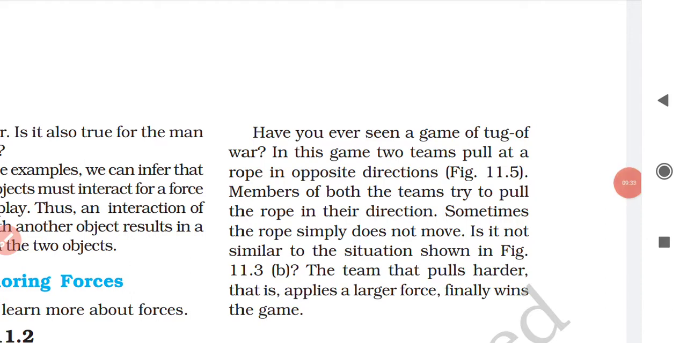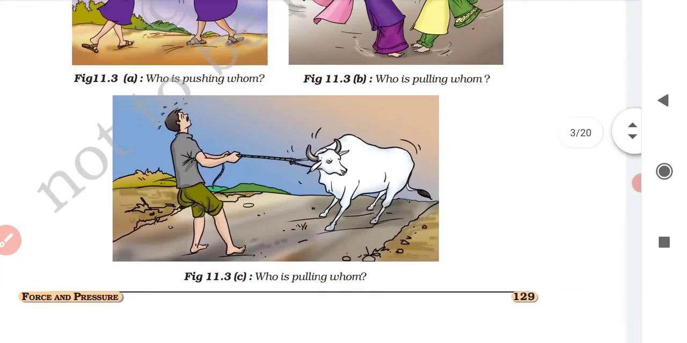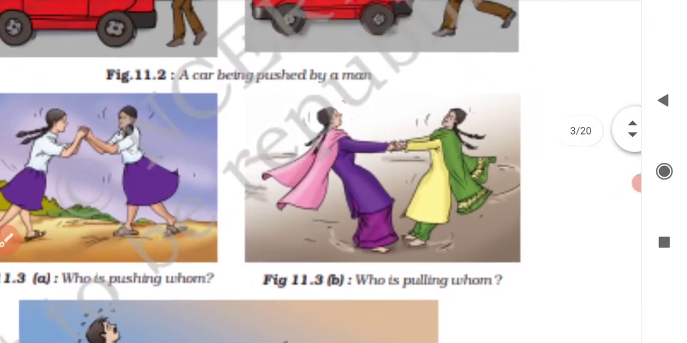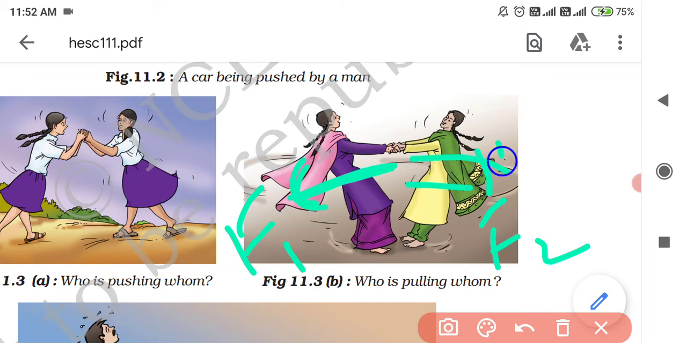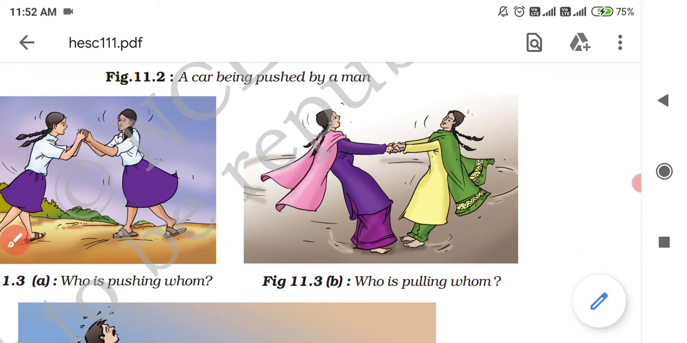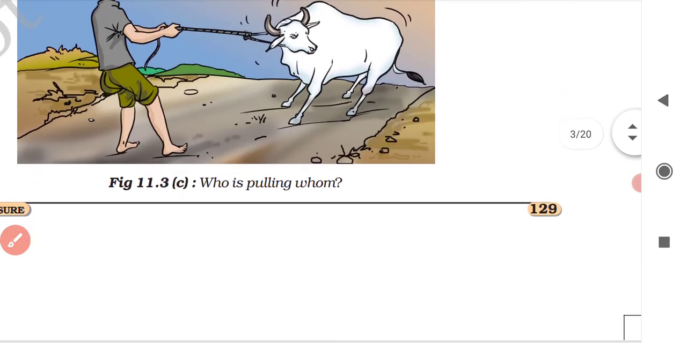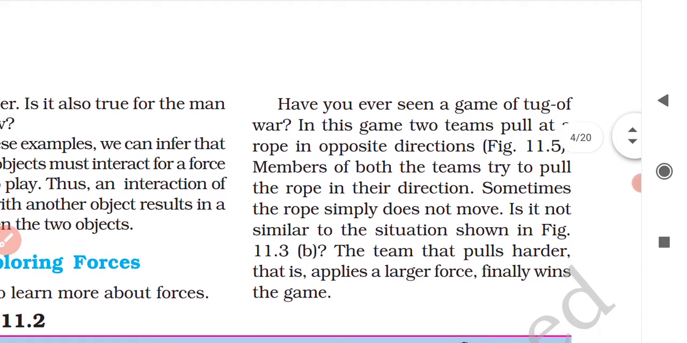So is it not similar to the situation shown in figure 11.3b? In figure 11.3b, these two girls are pulling each other with some forces, suppose F1 and F2, and they are not moving at all, neither in this direction nor in that direction. That means they are applying equal forces on each other. That is why they are not moving in either direction.